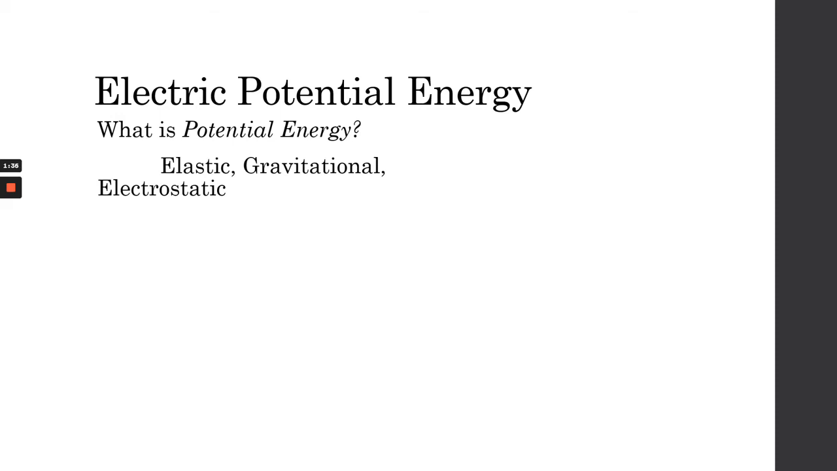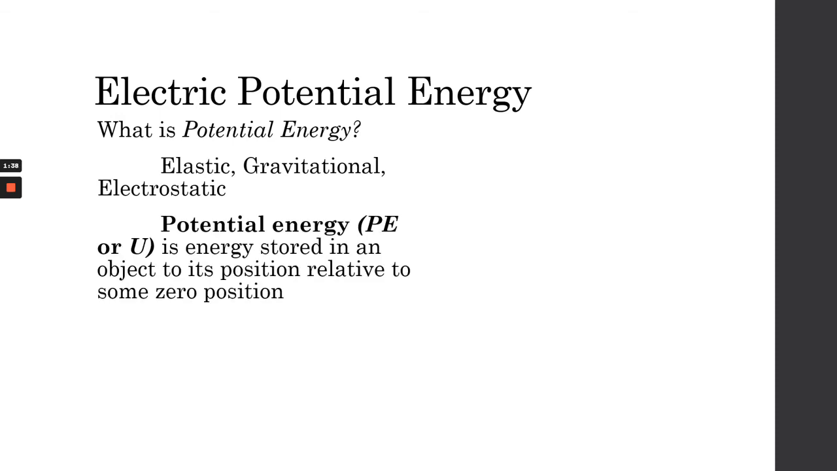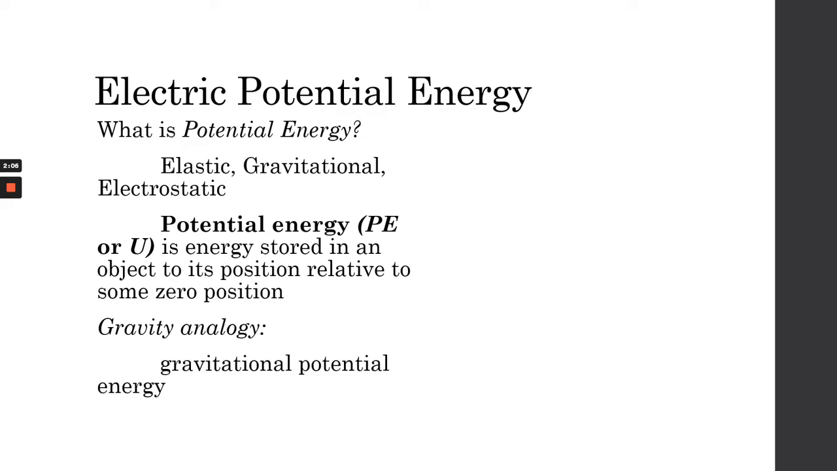But first, again, what is potential energy? In the context of gravitational potential energy, we write it as PE, or simply U. It is basically the energy stored in an object due to its position relative to some zero position. To understand what I mean, let's think of gravity first, and let's use this analogy to understand potential energy.